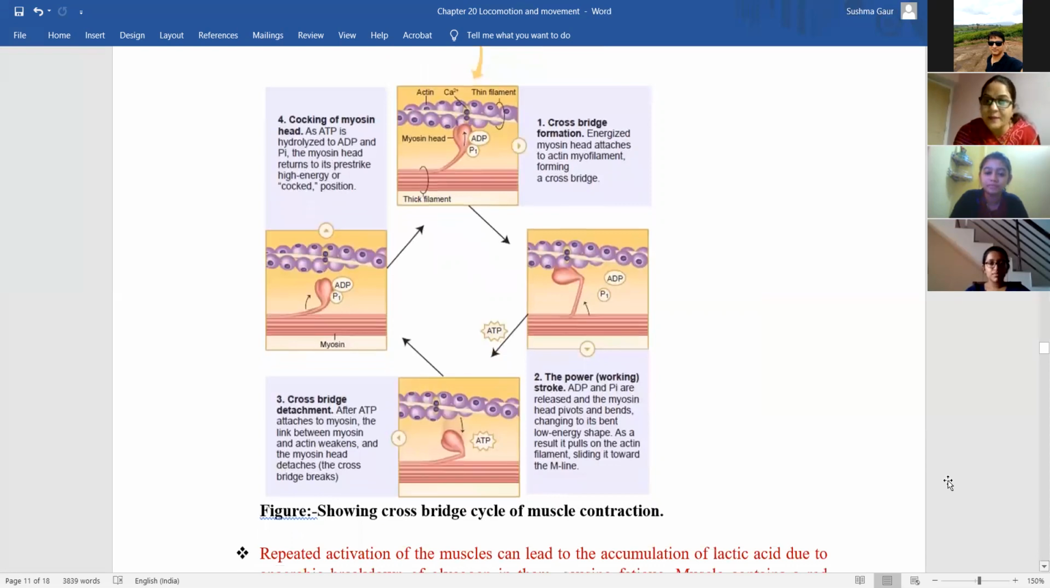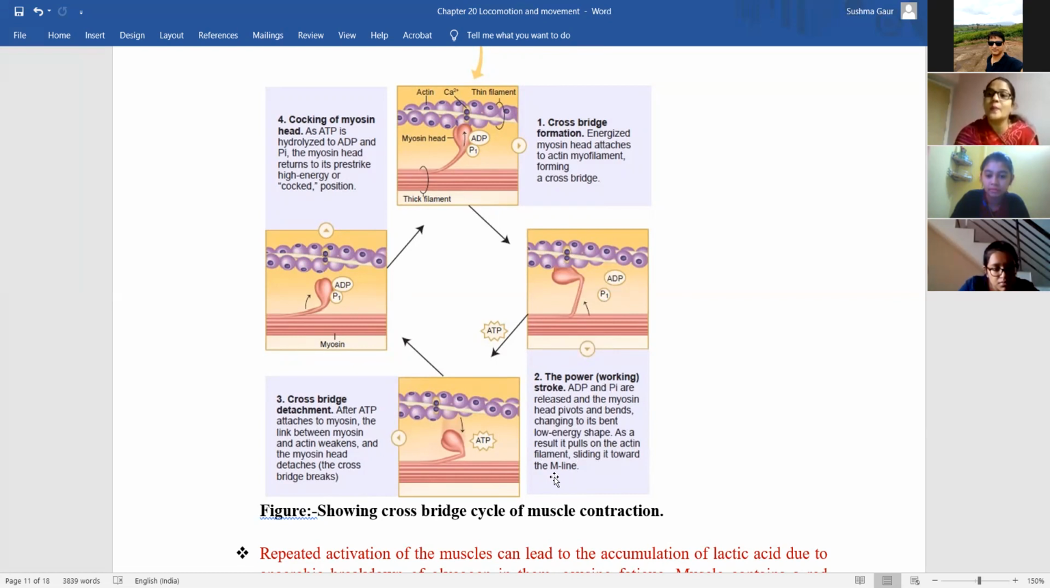So the second step is that in the first step the myosin along with ADP and phosphate, that is ATP, comes and binds to actin. Now in the second step, the ADP and phosphate is released from the myosin. Now the head of the myosin will bend, because the ATP is released and it is now in the low energy condition. So it pulls on the actin filament. Now it can pull the actin filament so that this actin filament can slide towards the M line.